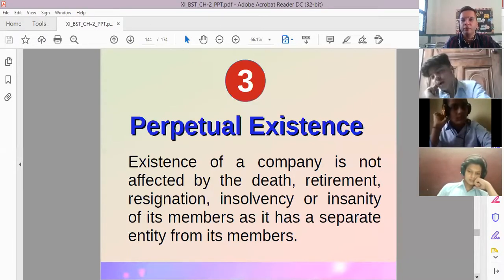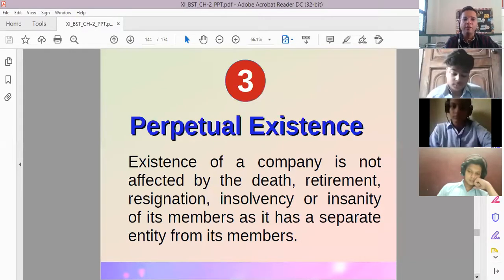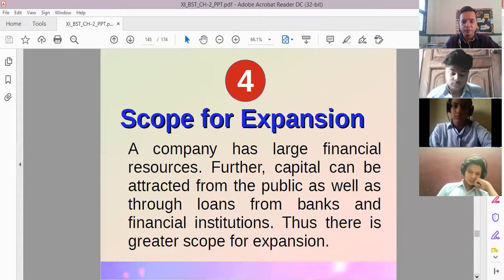Perpetual existence, I told you that members may come, members may go, but it is not going to affect the continuity of the company. Reason? Because it has a perpetual existence. It has been created by law, and when the company has been created by law, then only law is going to wind up the company. Nobody else can wind up the company on its own.